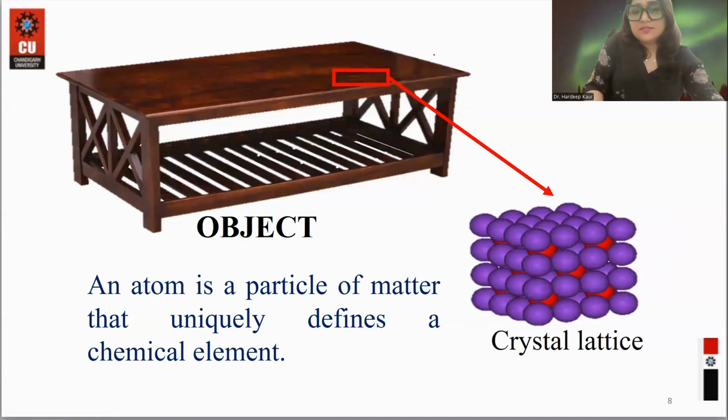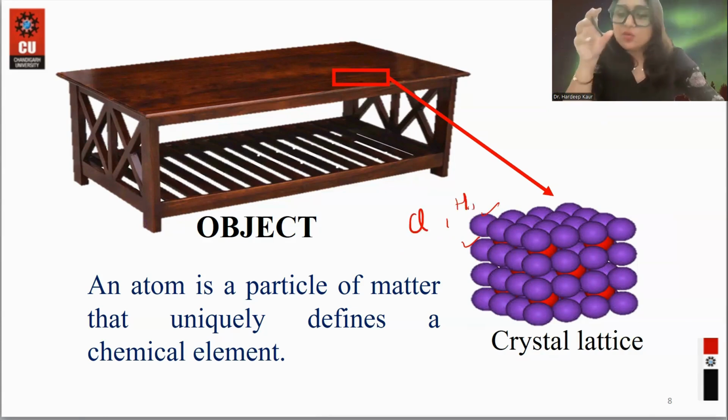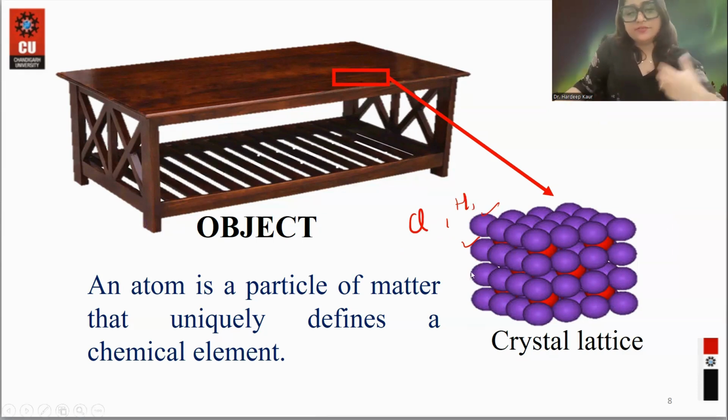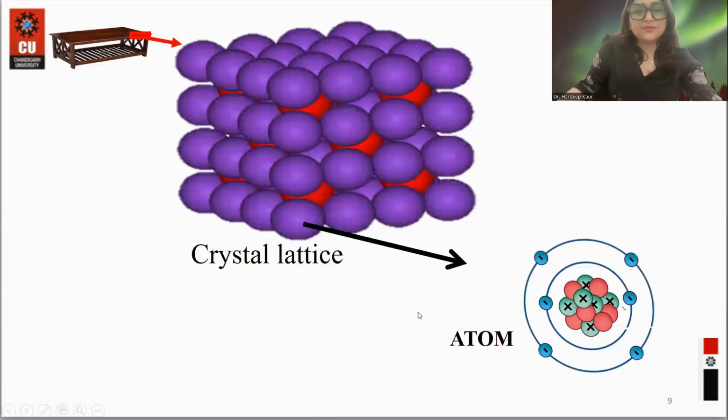Suppose this is a table. A table is just an object. An object is made up of atoms. So basically, what is an atom? An atom is a particle of matter that uniquely defines a chemical element. Suppose this is a crystal lattice. All these are our atoms. They can be atoms of chlorine or hydrogen. This particular atom uniquely defines a chemical element.